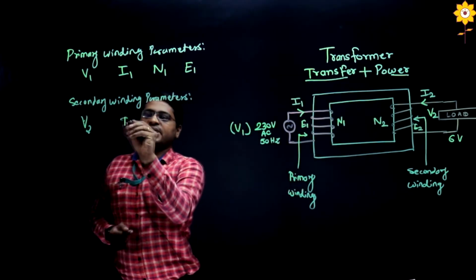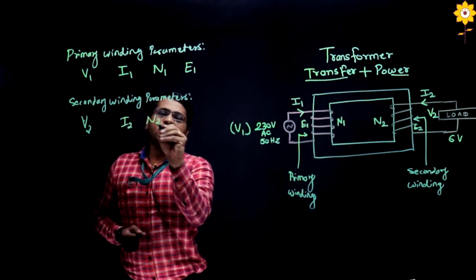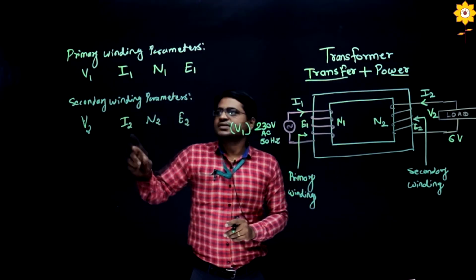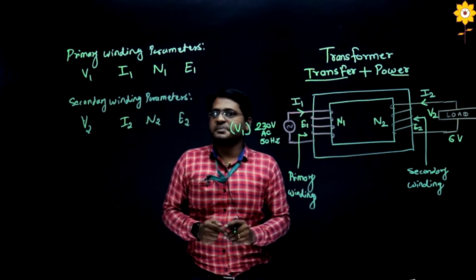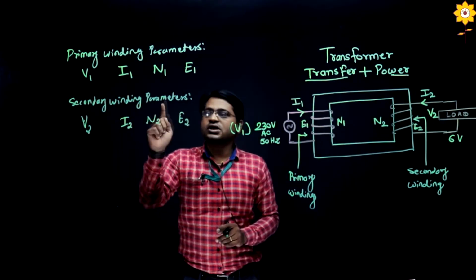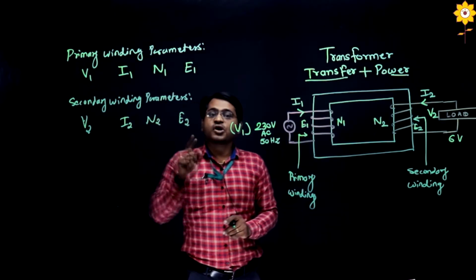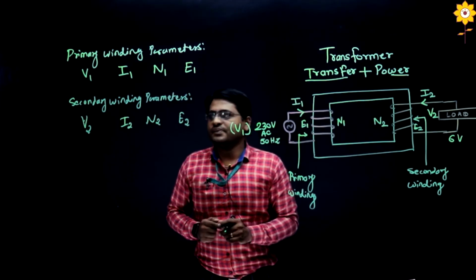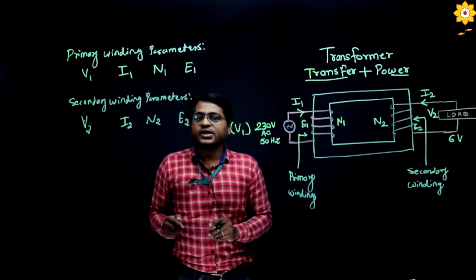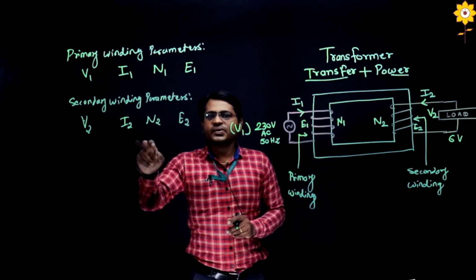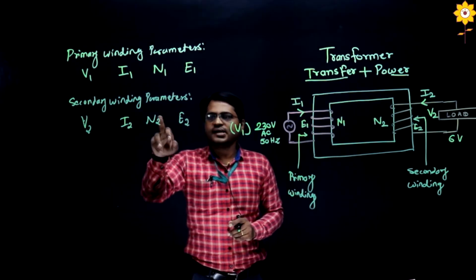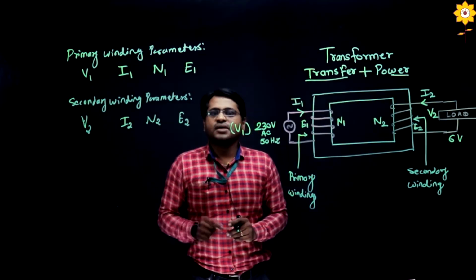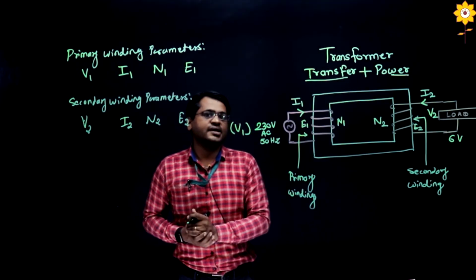So I'll write here all the parameters I2, N2 and E2. I'll summarize these parameters. V1 is the input voltage at primary, I1 is the input current at primary, N1 is the number of turns at primary, E1 is the EMF generated at primary. Similarly, V2 is the voltage across secondary, I2 is the output current at secondary, N2 is the number of turns at secondary, and E2 is the EMF generated at secondary.